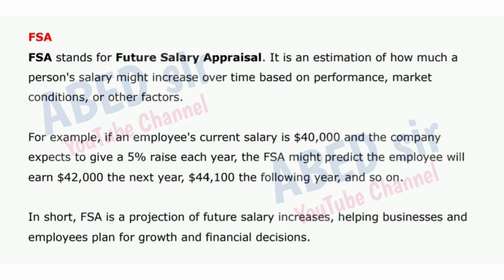For example, if an employee's current salary is $40,000 and the company expects to give a 5% raise each year, the FSA might predict the employee will earn $42,000 the next year, $44,100 the following year, and so on. In short, FSA is a projection of future salary increases, helping businesses and employees plan for growth and financial decisions.